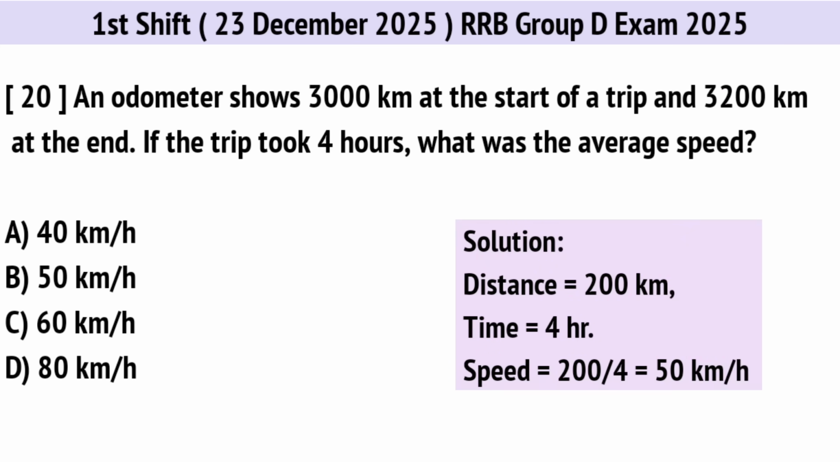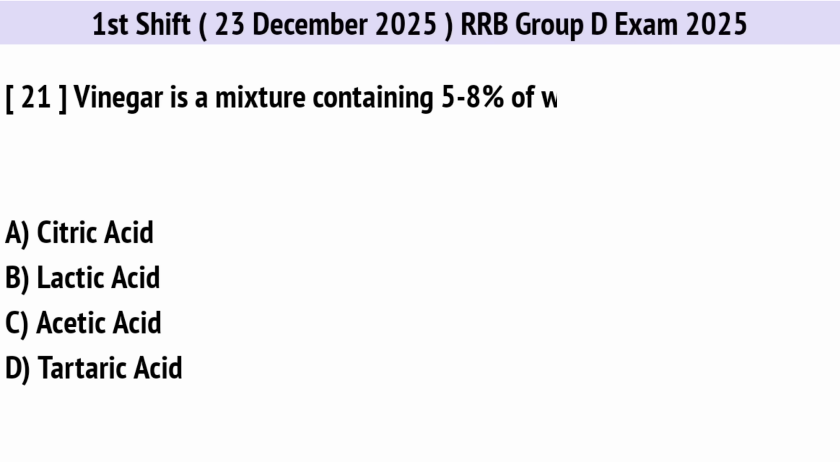An odometer shows 3000 kilometers at the start of a trip and 3200 kilometers at the end. If the trip took 4 hours, what was the average speed? Correct option is B. 50 kilometers per hour. Vinegar is a mixture containing 5 to 8% of which acid? Correct option is C. Acetic acid.